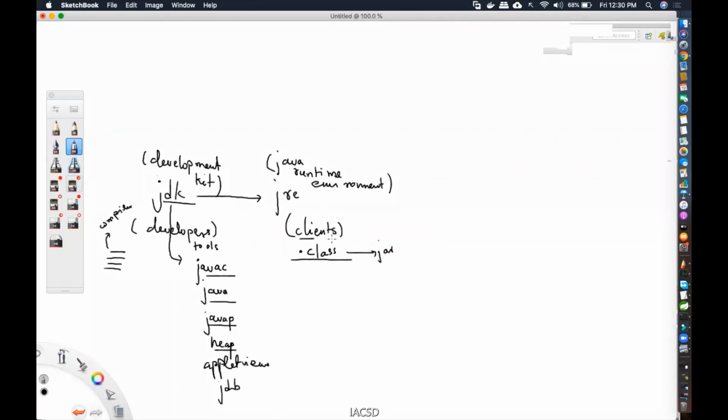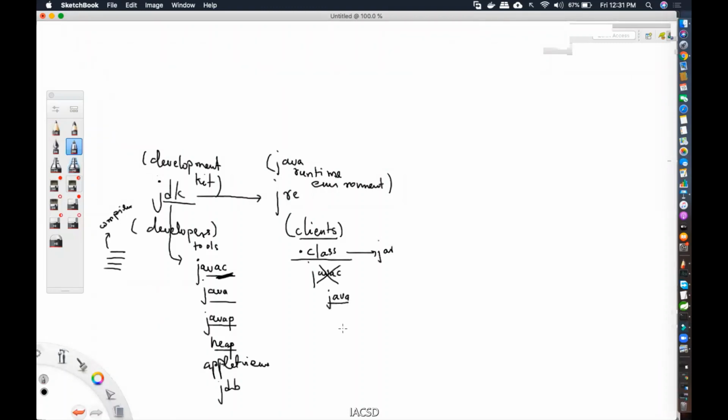Yeah? And it is given to the client. It is this one that is needed by the client. So if you want to run a dot class file, do you need a compiler? A compiler you need only if you're altering the source code, and the client is not going to alter the source code. Right? So you do not have javac. If you see the JRE's bin folder, you will not find the compiler. Understand it? You will only find the interpreter, which is necessary to run the class file.